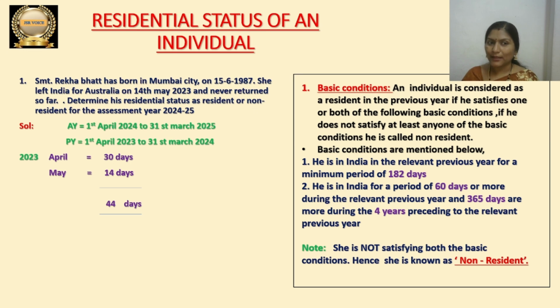So in May month she was not in India completely throughout the month. She went to Australia on 14th May. So she stayed in India only for 14 days in the month of May 2023, because she went to Australia. She left India for Australia on which date? 14th May 2023. So during May month she stayed only for 14 days in India. That is why I have written May month only 14 days.